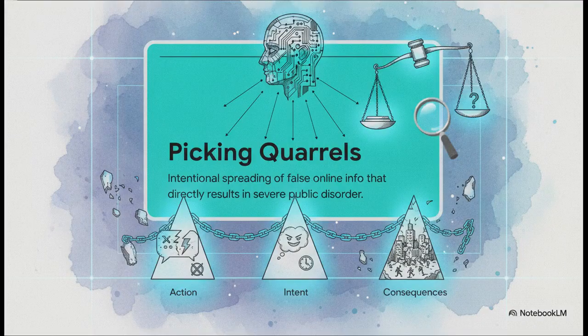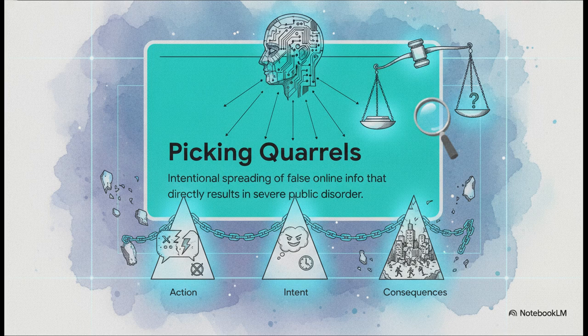Now, to really get the AI's analysis, we first have to understand the specific charge against Dr. Chen. It translates to picking quarrels and provoking trouble in cyberspace. And according to the AI model's reading of the law, this charge is not just some general penalty for bad behavior online. No, it's a very strict formula.